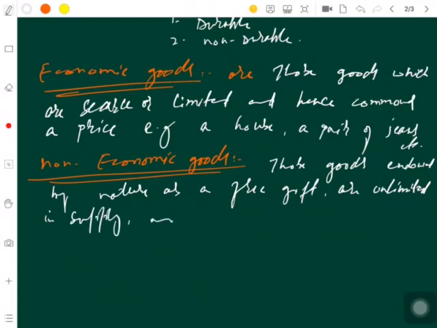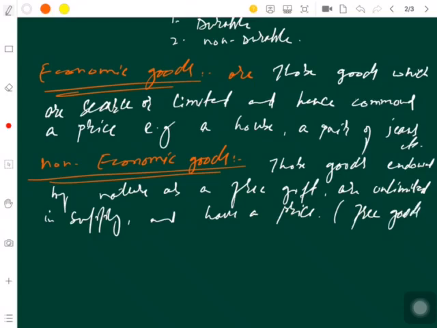They may have a price or may not, but most of the time we take into consideration such goods and services which command a price. Those are also called free goods.